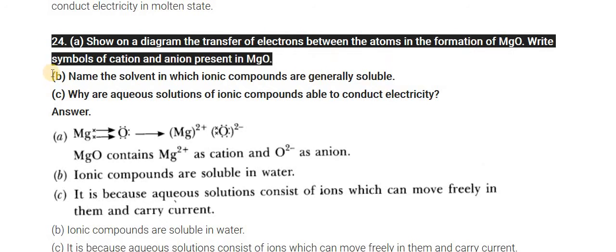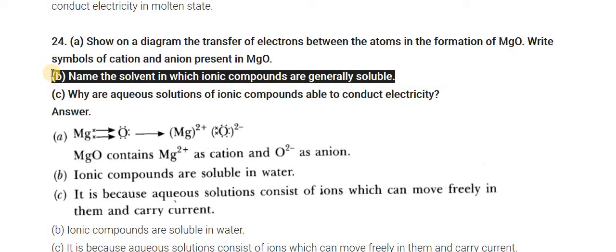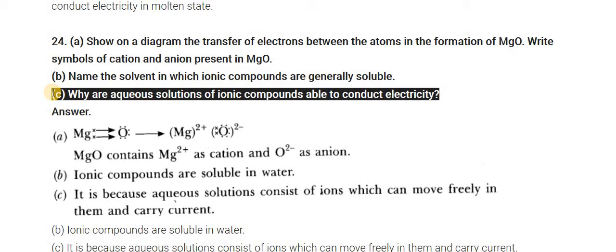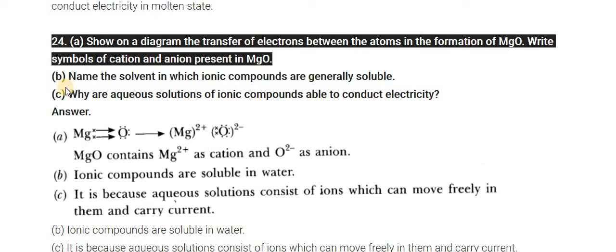B: Name the solvent in which ionic compounds are generally soluble. C: Why does the aqueous solution of an ionic compound conduct electricity? First of all, we give the answer to the first question.